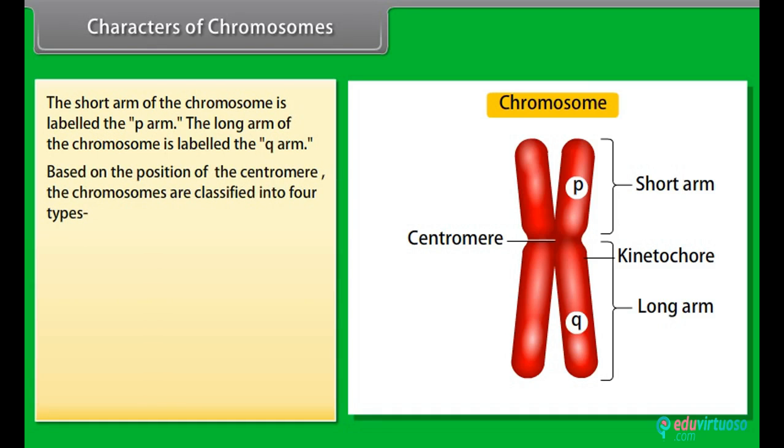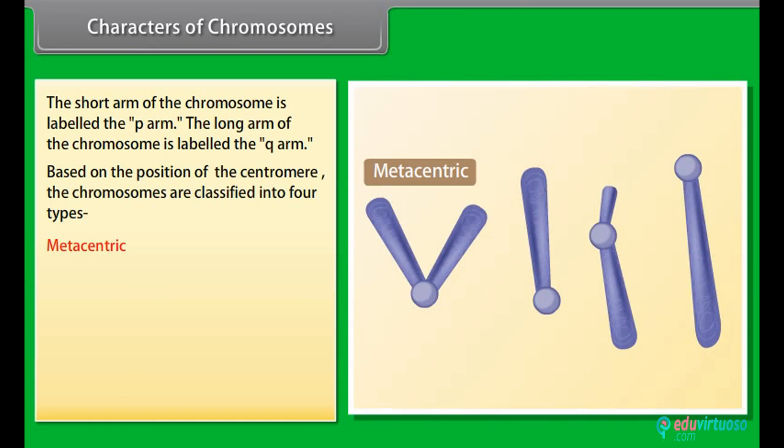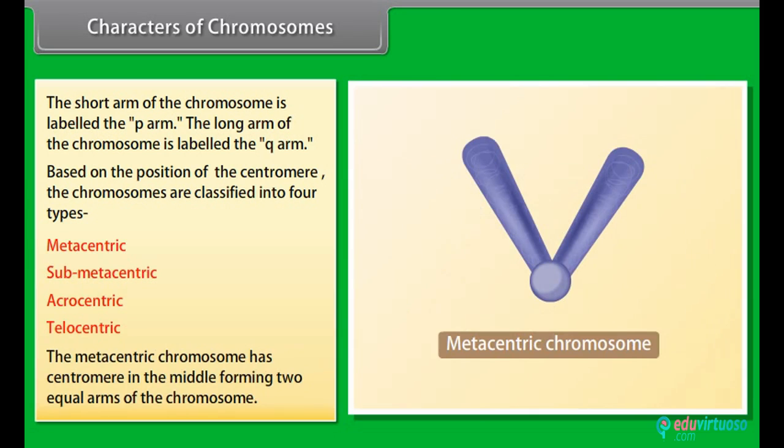Based on the position of the centromere, the chromosomes are classified into 4 types: metacentric, submetacentric, acrocentric, and telocentric. The metacentric chromosome has the centromere in the middle, forming 2 equal arms of the chromosome.